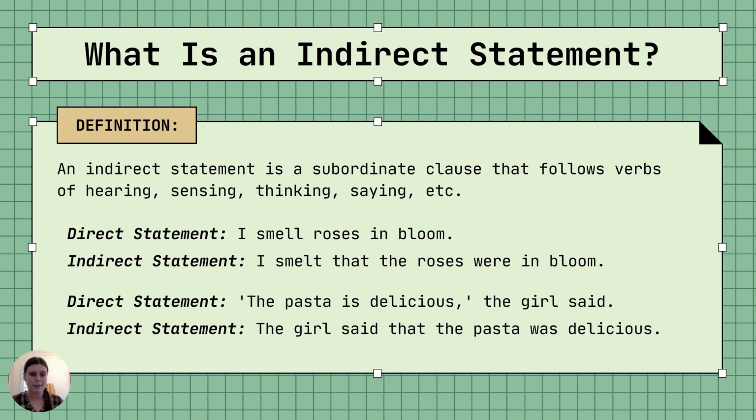So another example of direct versus indirect would be, the pasta is delicious, the girl said, is a direct statement because it's directly quoting the speech, whereas the way that you would make that sentence into an indirect statement is, the girl said, again, a verb of saying, that the pasta was delicious. So again, rather than getting the direct statement, you're getting the statement filtered. And in English, we use the word that to indicate that we're switching from the main clause into the subordinate clause.